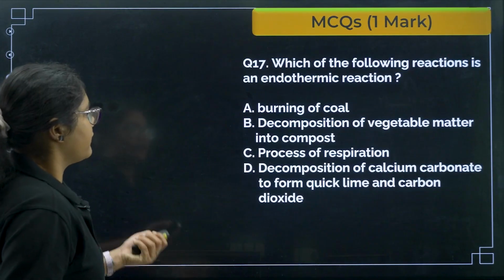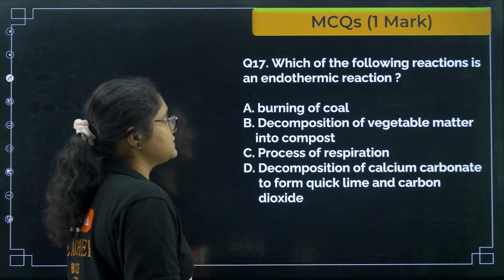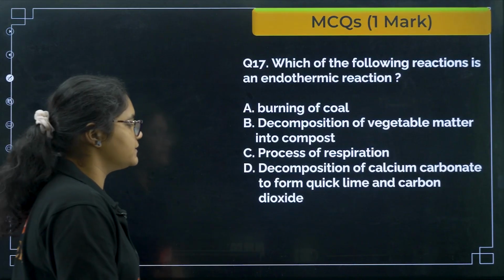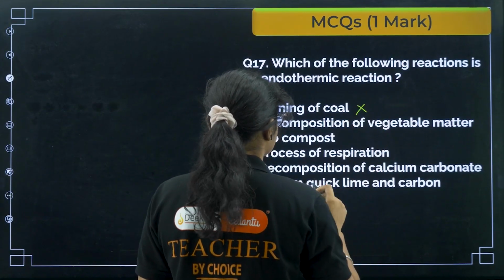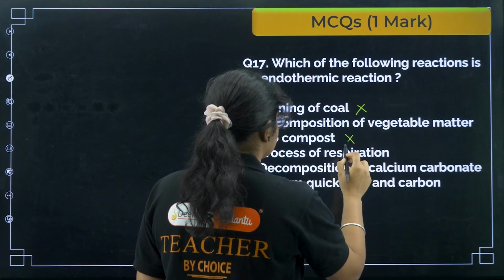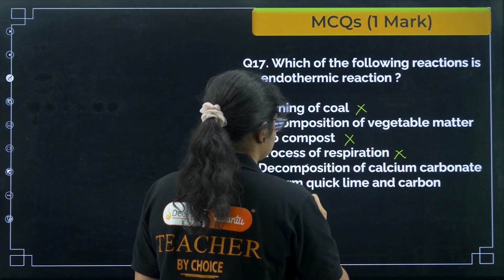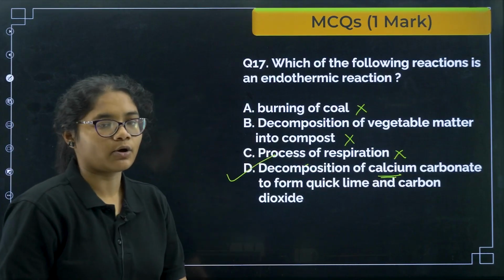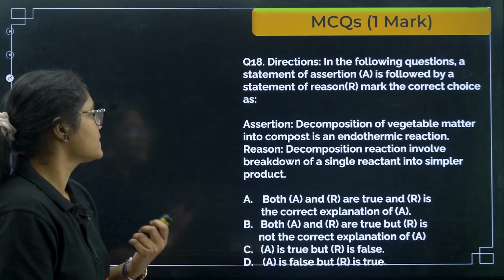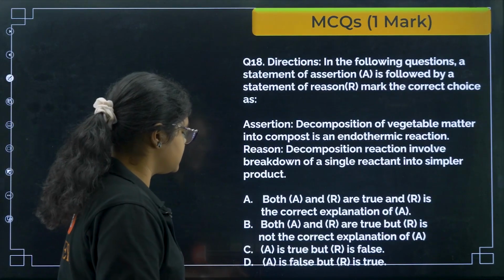Okay, fine. Next, which of the following reactions is an endothermic reaction? Means heat should be absorbed. Burning of coal, combustion, that is exothermic. Decomposition, exothermic. Process of respiration, exothermic. Decomposition of calcium carbonate, endothermic. Thermal decomposition, option number D here. Okay, next, again an assertion reason question here.